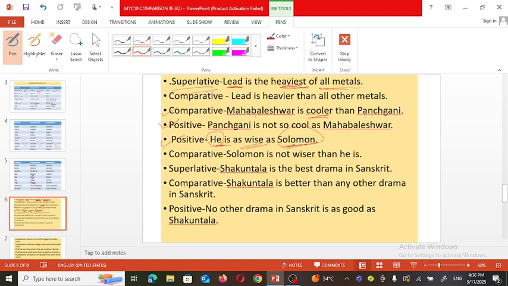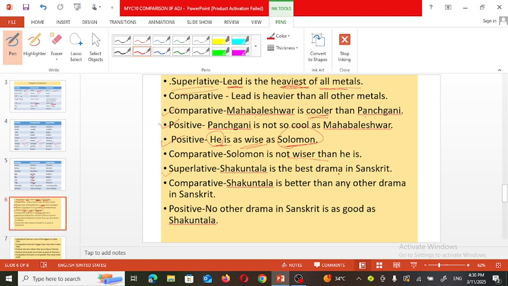For example, Solomon is not wiser than he is. Again, the comparison is made between Solomon and he. He is as wise as Solomon means Solomon is not wiser than he. Now see another example in the superlative degree.